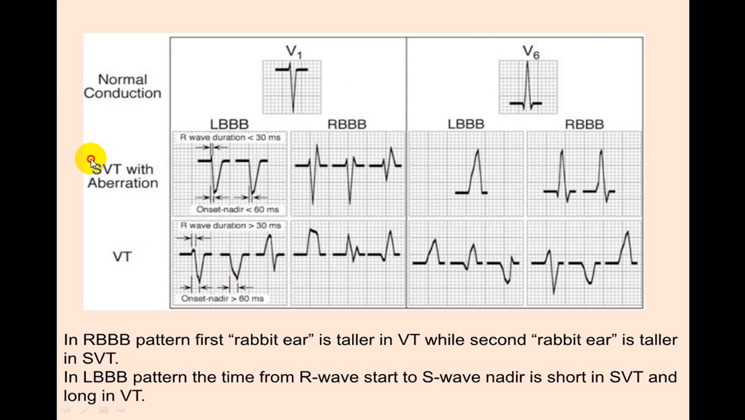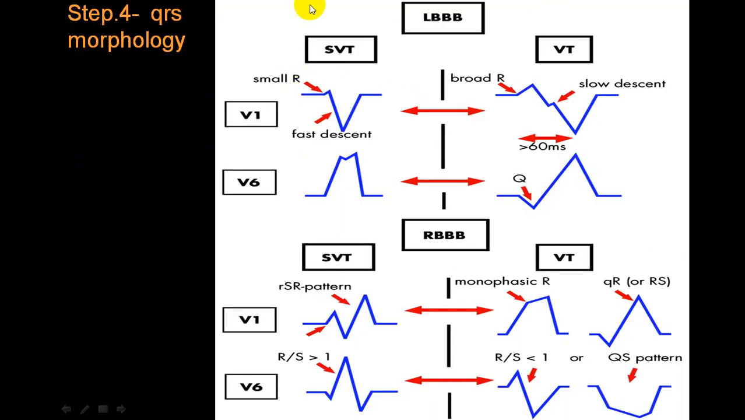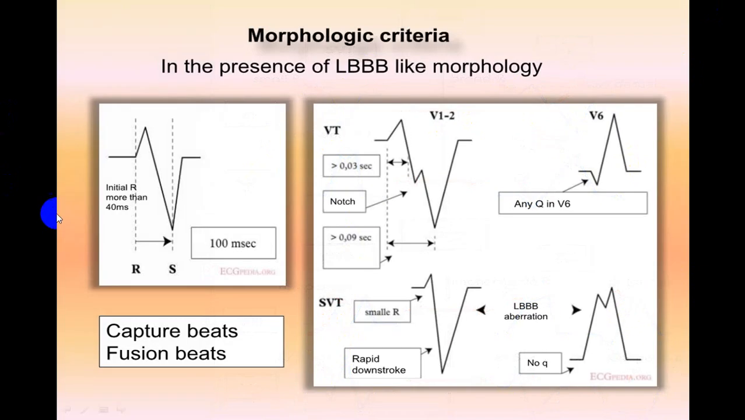Don't go for other complicated material. These are shown to you: this is SVT, this is VT. This is RBBB pattern in SVT, this is RBBB pattern in VT. This is LBBB pattern in SVT, this is in VT. You can see here a very clear Josephson sign, Bruguera's sign, and Marriott sign. While here you will never see a notch. So don't try to go for what is R wave, what is S wave. Look for Bruguera's sign, Josephson sign, and Marriott sign.